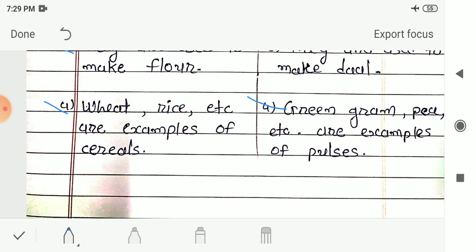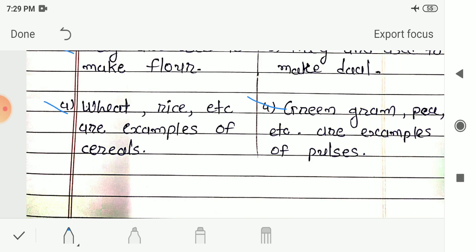So these are the differences between cereals and pulses. In the first difference, we saw that cereals are monocot seeds and pulses are dicot seeds. Then we saw another difference between these two: cereals do not break into two equal halves, but pulses break into two equal halves.